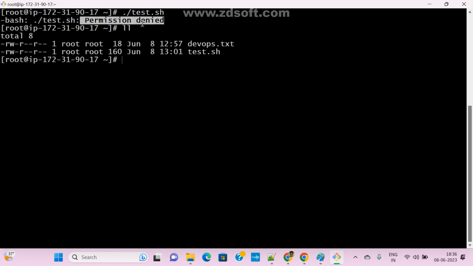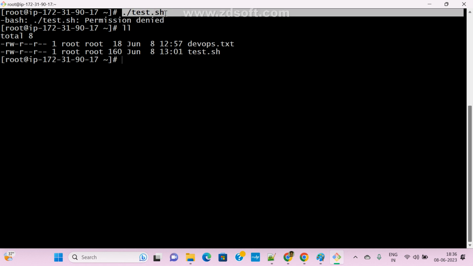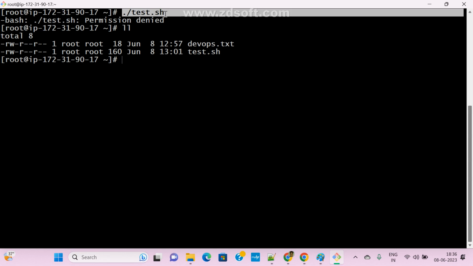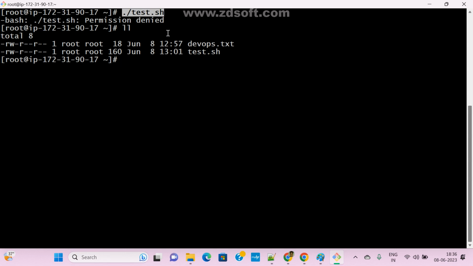Permission denied means you already created the file and it is available, but you are trying to execute that file. Do we have permission for executing, running your file? No, right? Yes or no? No permissions. Now I want to provide execution permission.